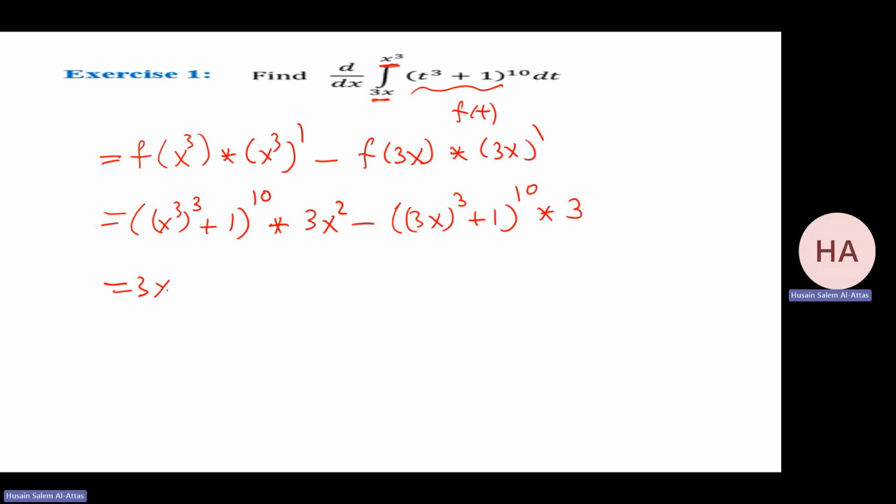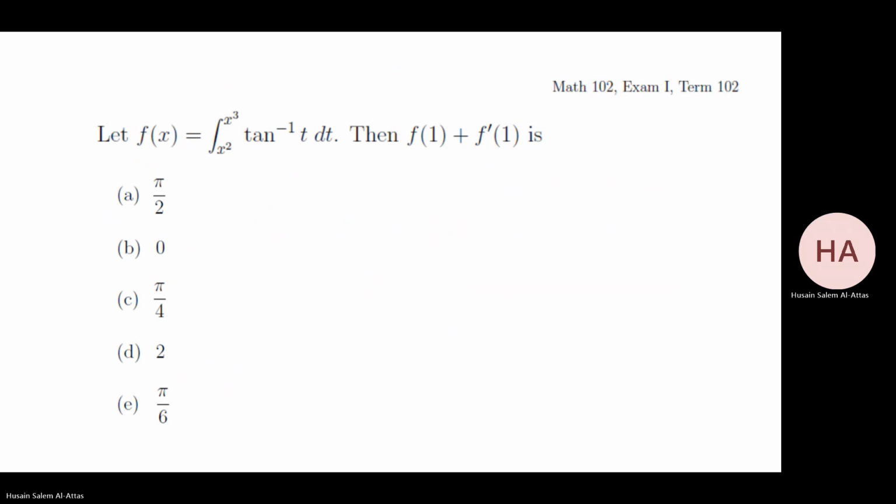So that will give me 3x squared times x to the power 9 plus 1, all to the power 10, minus 3 times 27x cubed plus 1 to the power 10. Like in all of the old exams.